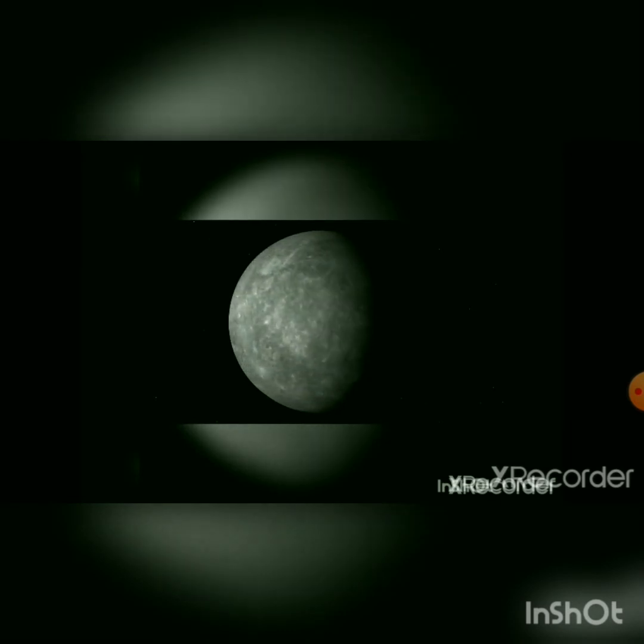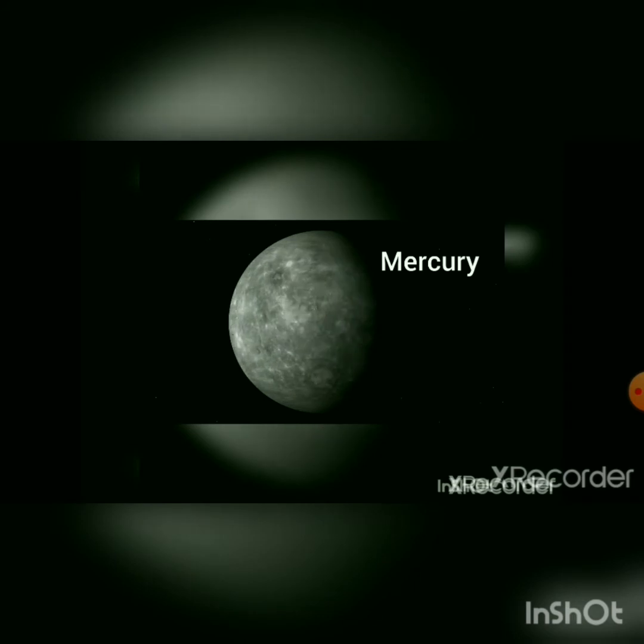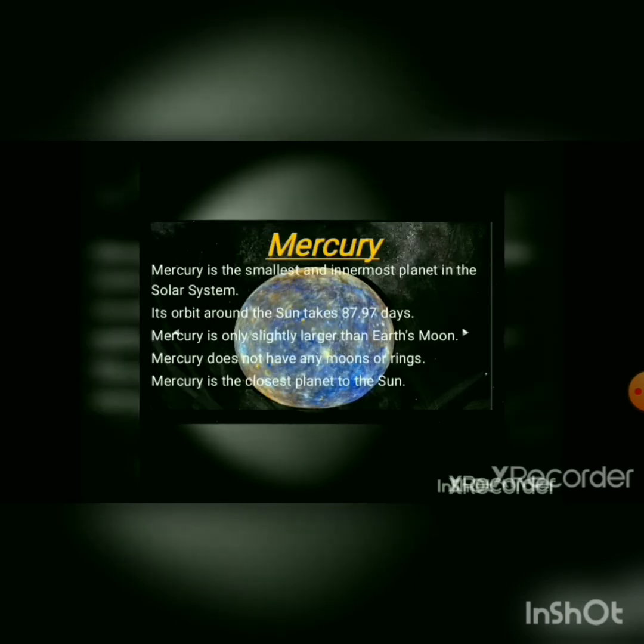Now, which planet is this? This is Mercury. It is the closest planet to the sun in our solar system. It takes 87.97 days to complete one revolution around the sun. It is smaller than Earth's moon.